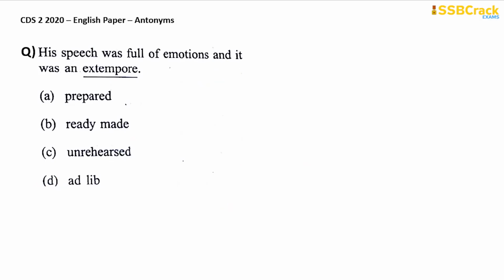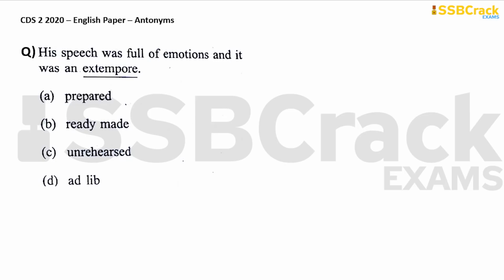Okay, next one. His speech was full of emotions and it was an extempore. Now, this is a very tricky question in the sense that there are two options which are more or less the same. So, you may or may not commit a mistake here. So, what is the meaning of extempore? You must have heard in your schools that there is a competition of extempore. Extempore is an event where a topic will be given to you and you need to prepare something on the spot. So extempore means something that is spoken or done without preparation, something that is impromptu, on the spot.